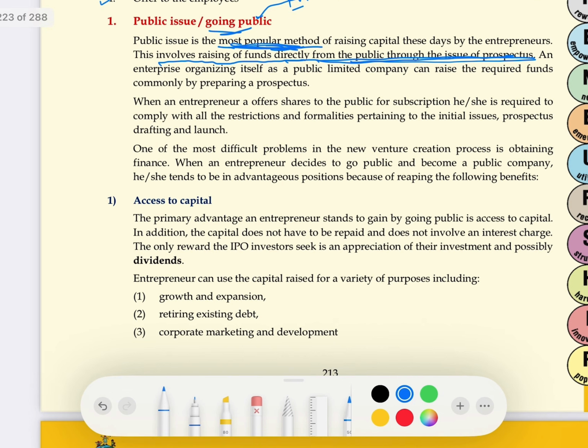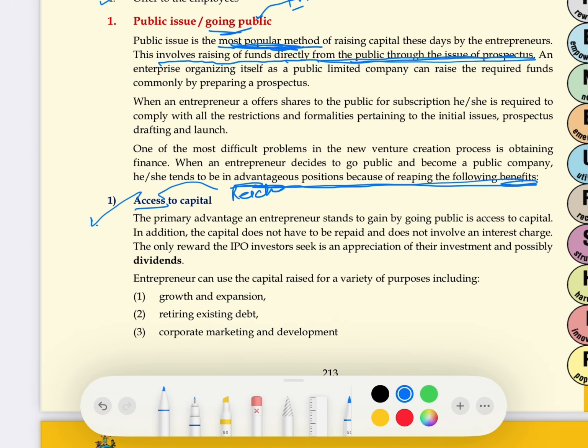Here comes the advantages of public issue. There are two categories of advantages of public issue, advantages or benefits of public issue. First is access to capital. Access means reach, easy reach to capital. You get easy access to your capital, which means, see, the primary advantage to an entrepreneur is that he just needs to issue the shares in the market, and he'll start getting the money for his business.